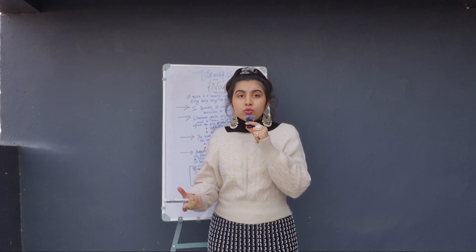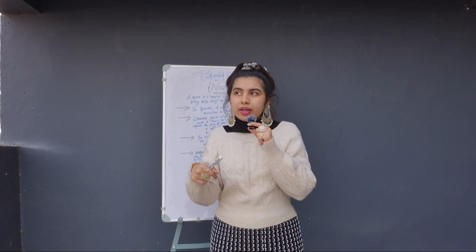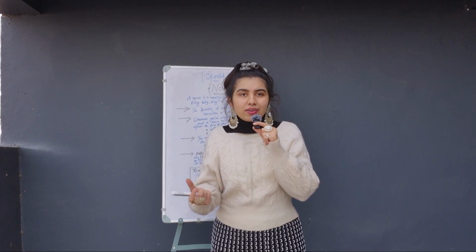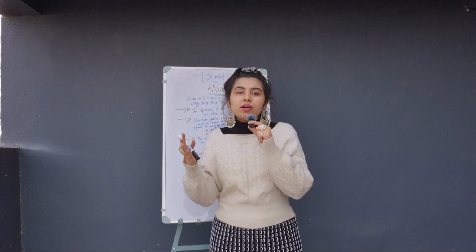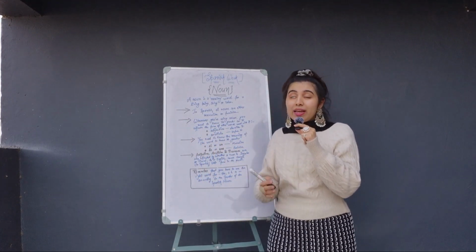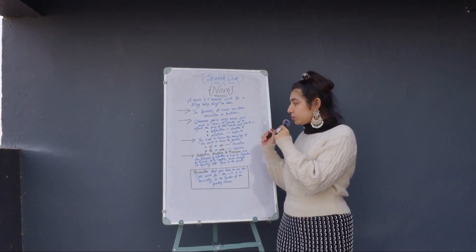The article comes before the noun, right? Before the word, like the tree, anything like a and the. So the article comes before the word, that's why it's affected, okay? So the entire sentence is affected by the noun, okay?